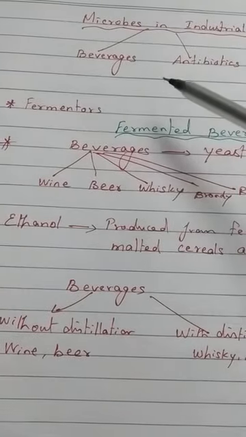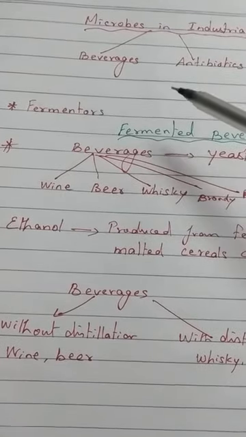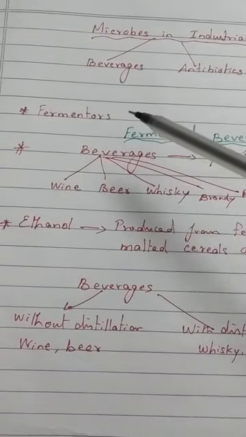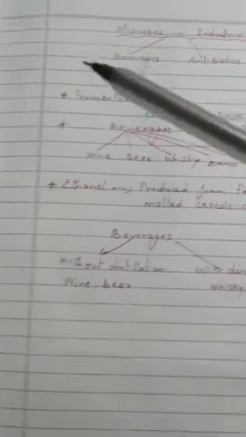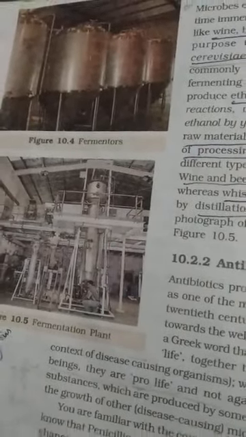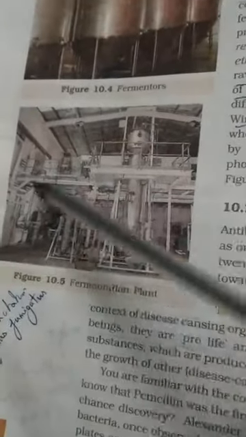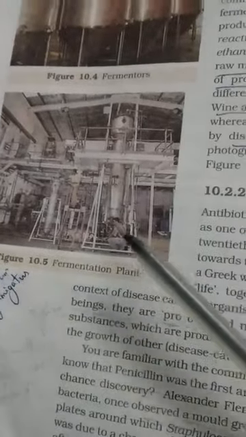These microbes are grown in very large vessels in industries. For growing these microbes and preparing all these industrial products, they use very large vessels. These vessels are known as fermenters. In your NCERT book, the image of the fermenters is given on page number 182. This is the whole image of a fermentation plant in which beverages are manufactured.